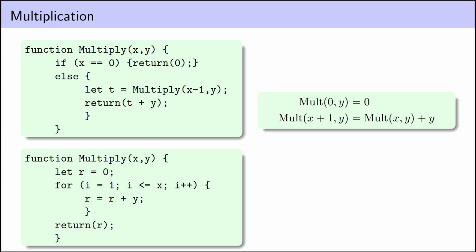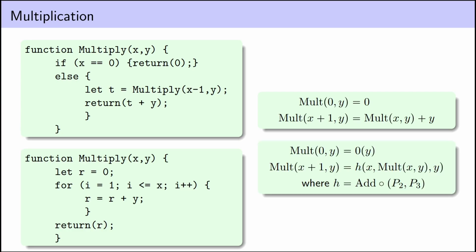But if you're not convinced, we can go back to the mathematical definition of what it means to be primitive recursive. Right? We define the value that we get when the first input to the function is 0, and then we define the value that we get when the first input is x plus 1 in terms of x, y, and the value that we get when the first input is x, the previous value of the function.